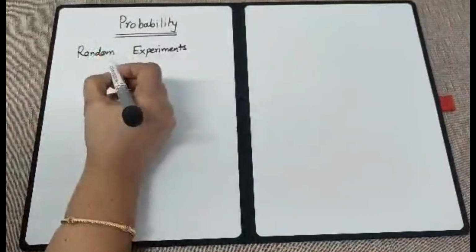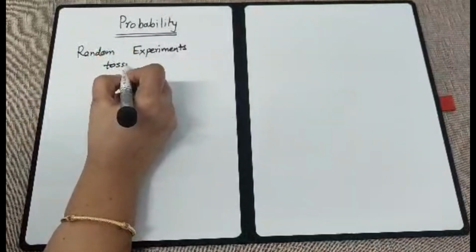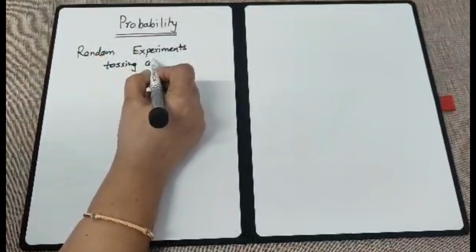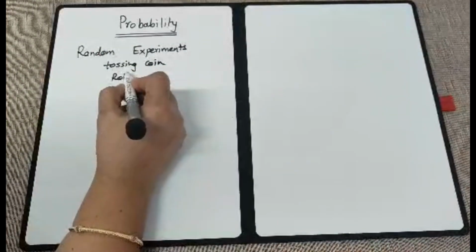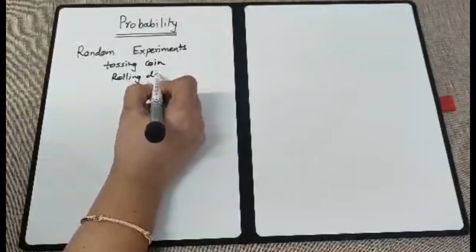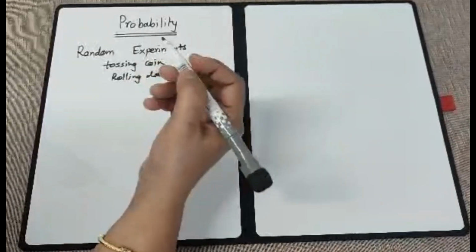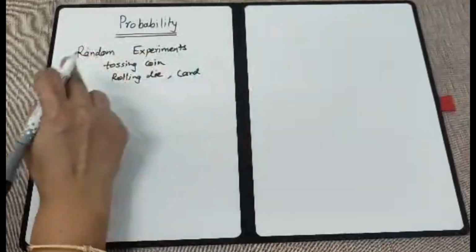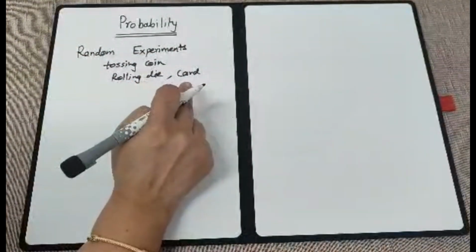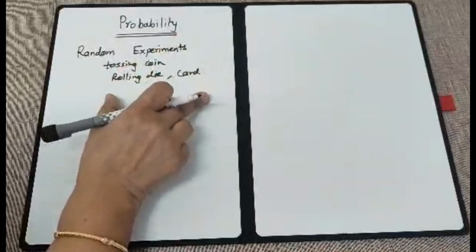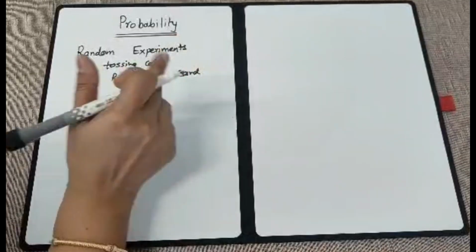We do experiments like tossing a coin, then also rolling a die, or taking out a card from a well shuffled deck of cards. Okay, so these are all called experiments in mathematics. When we perform experiments, we get certain outputs.